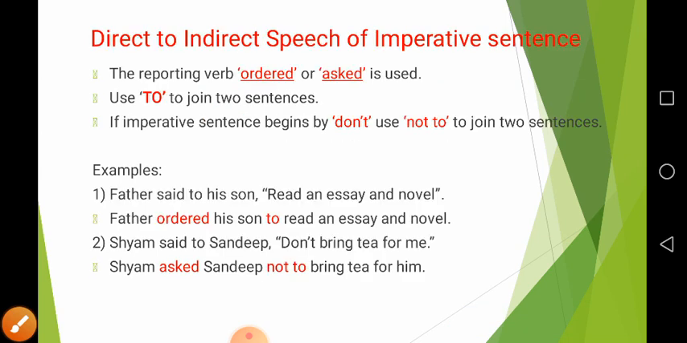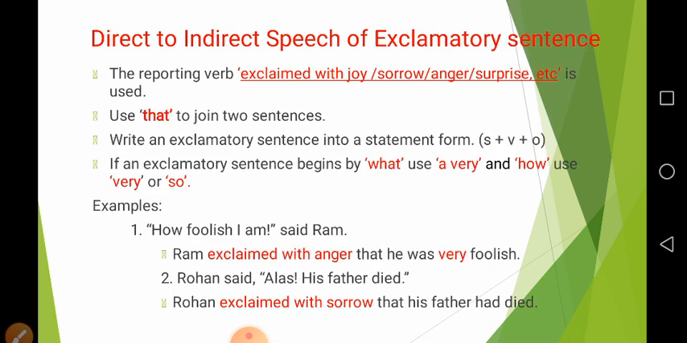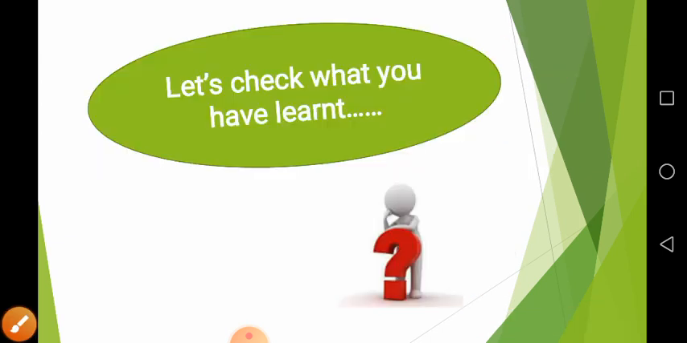Then direct to indirect speech of imperative sentence. In imperative sentence, we have used reporting verb ordered or asked and used to connect two sentences. And in an exclamatory sentence, we have used reporting verb exclaimed, and we have used that to connect two sentences. That's it here in direct to indirect speech of interrogative, imperative and exclamatory sentences.